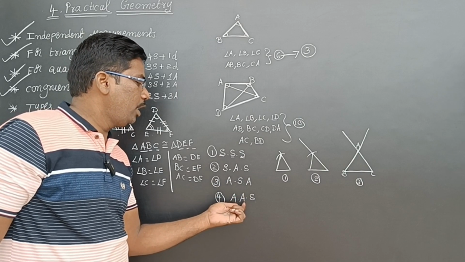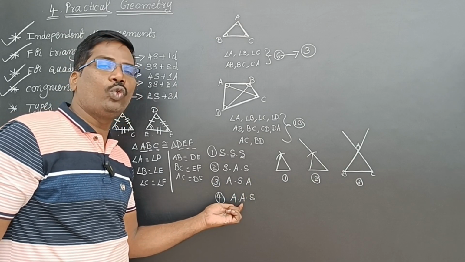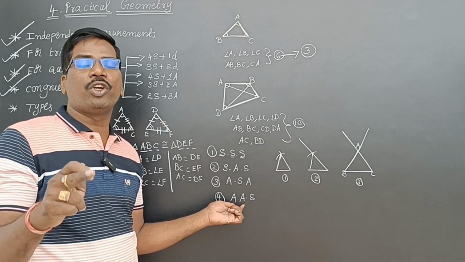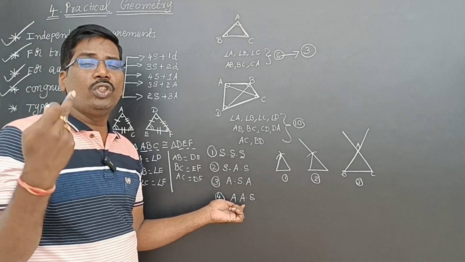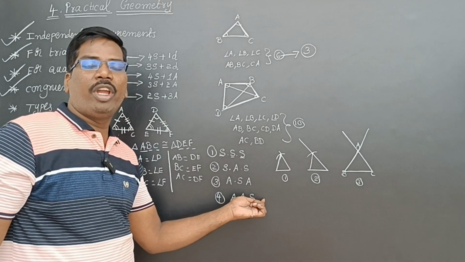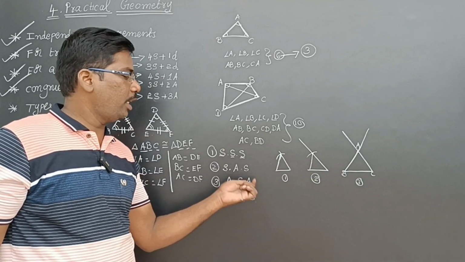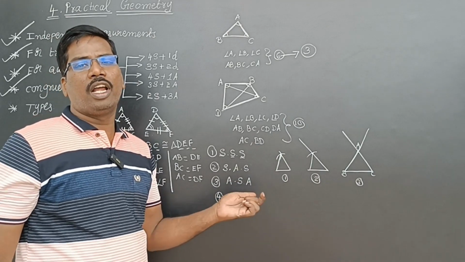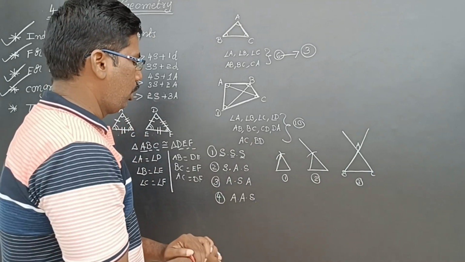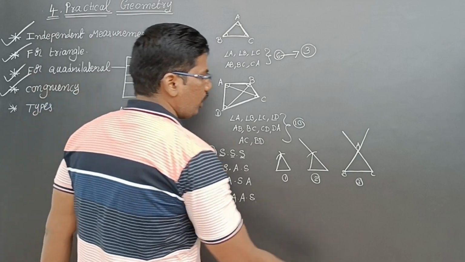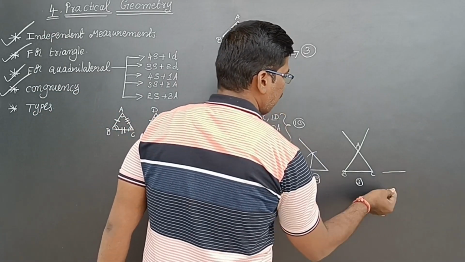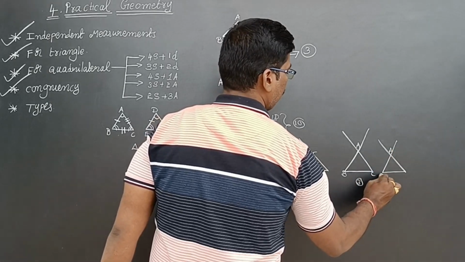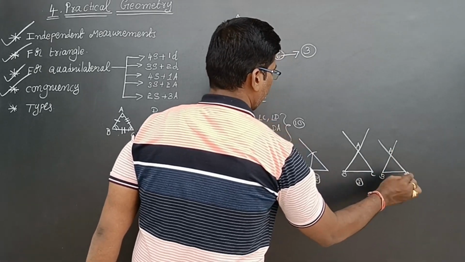But see here, if you know two angles, then the other angle you know very well, because of the triangle property, the sum of all angles is 180 degrees. So using that property, you can find the remaining angle. So again, this property only is coming, isn't it? But it is another name of another axiom or congruency. Now see, same, this is only again we'll do. So ABC. Fourth one also this one.